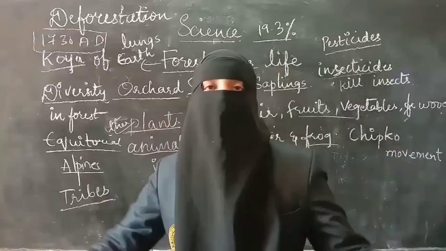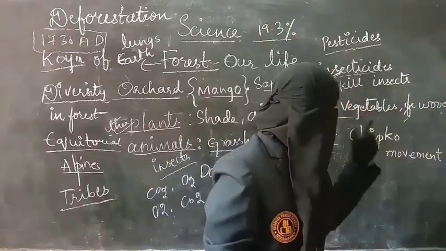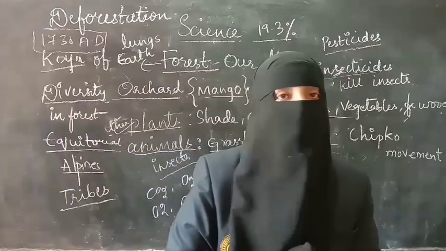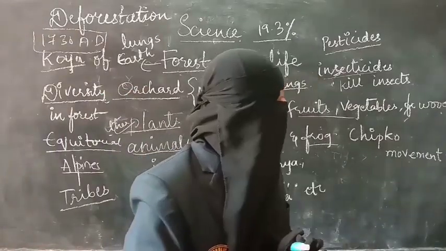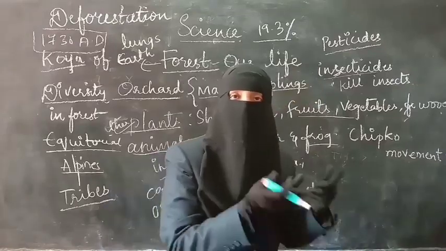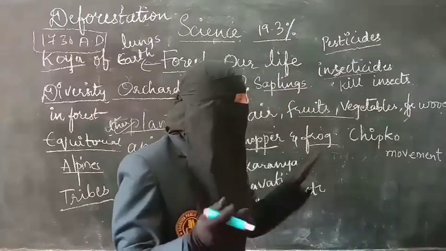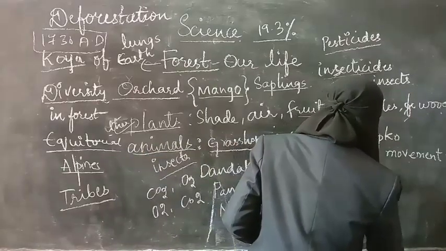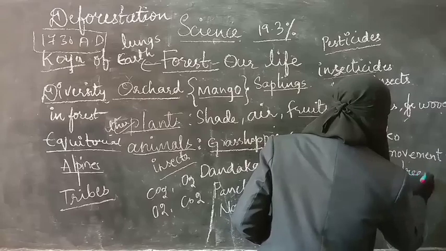In 1730 AD, the Bishnoi people started this movement. That is because their king ordered to cut all Kejari trees. Kejari trees are the holy trees which are worshipped by the Bishnois.